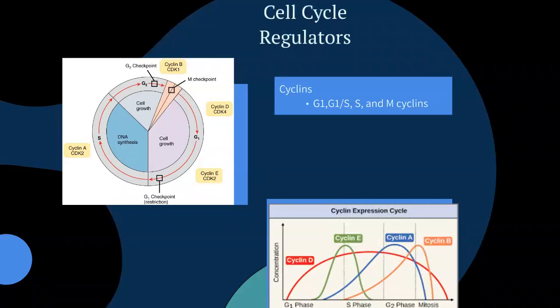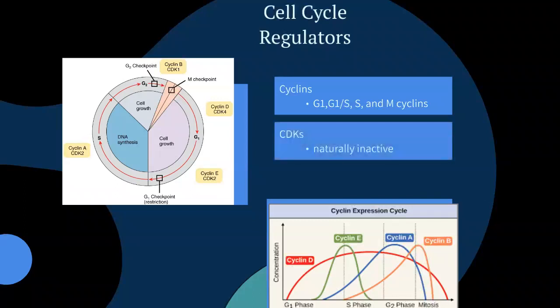Cyclins are the most important core cell cycle regulator. In order for our cyclins to be able to do their job and progress the cell cycle along, they must have their best friends, our CDKs. CDKs naturally sit within the cell and they are inactive. They do not become active until a cyclin comes and connects with them and tells them, hey, come along, let's go walk these halls and make sure everything is good, everything's in its respective place. These are the wardens of the cell cycle.